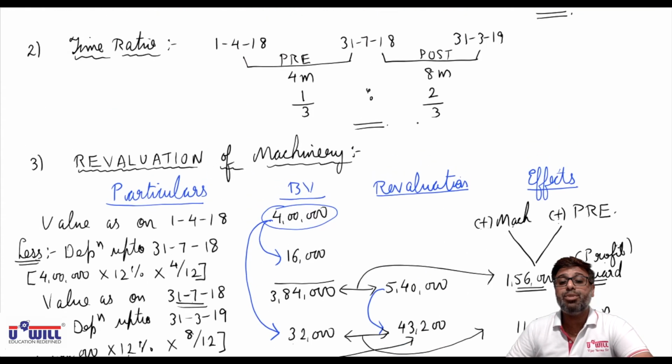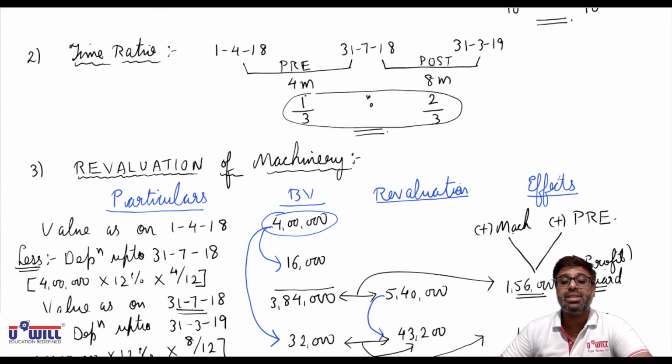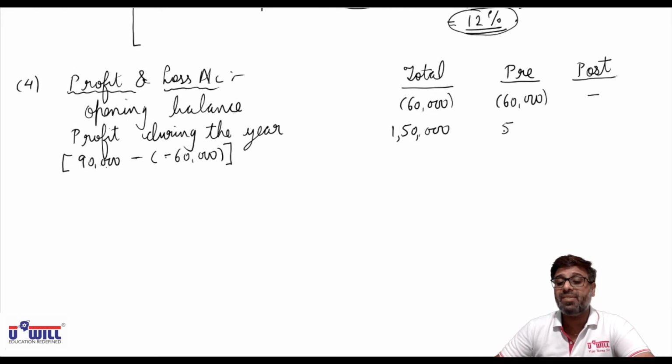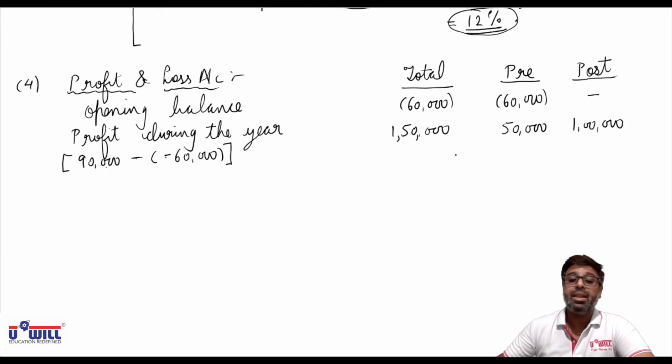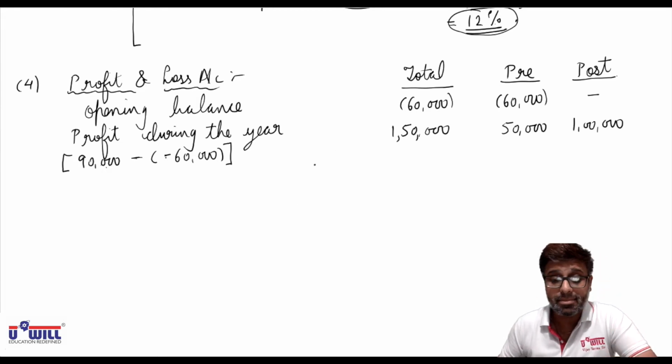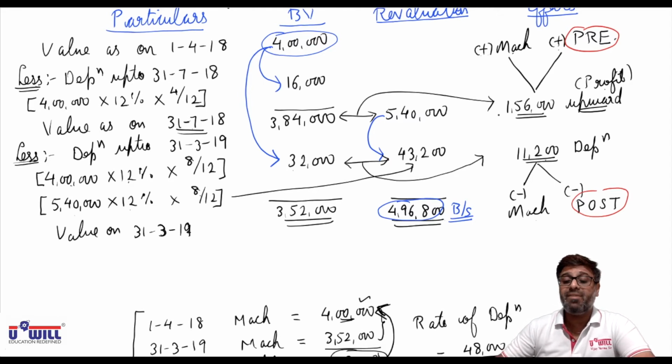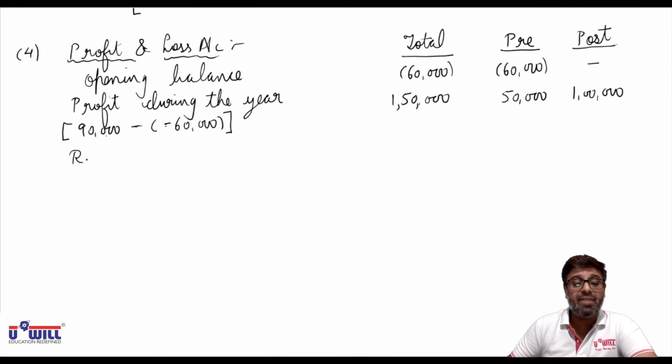This profit we will distribute in time ratio 1:2. Second working 1:2. So 1,50,000 into 1 by 3 is 50,000, and 1,50,000 into 2 by 3 is 1 lakh. Now what is the total? Minus 60 plus 50, minus 10. Don't stop there. We have to give these effects also without fail. So revaluation upward 1,56,000 we have to add. Write down revaluation upward of machinery.